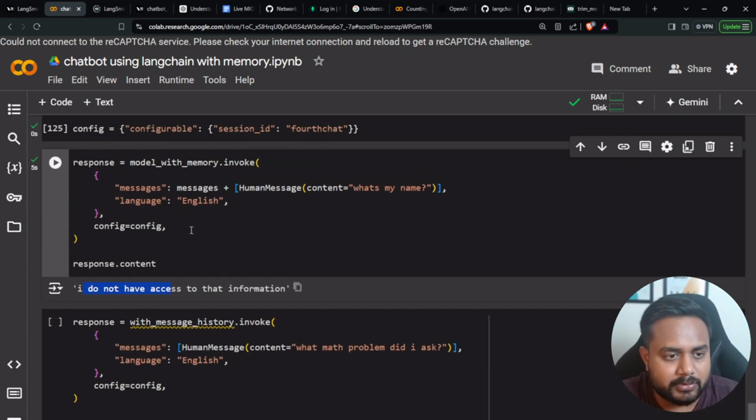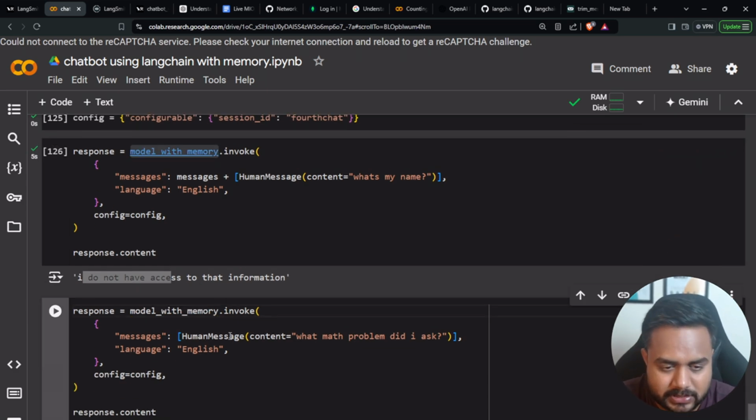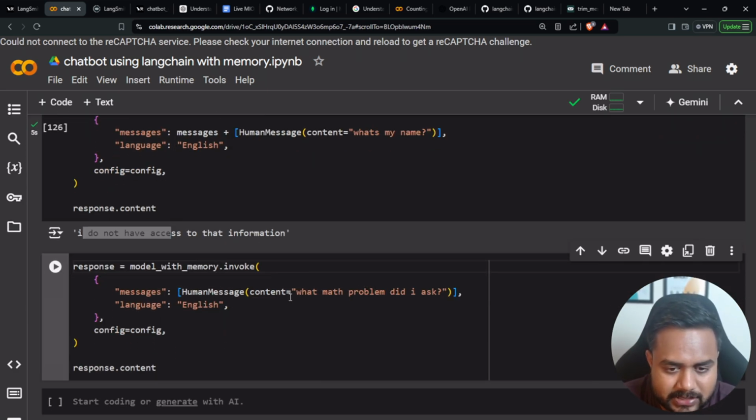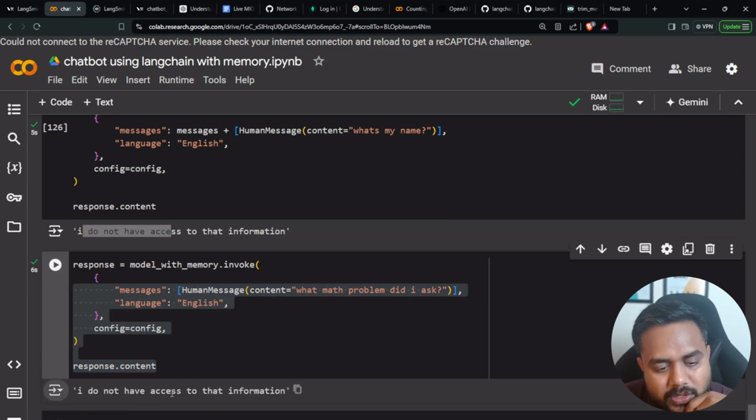Now let me do one thing. Let me take this particular model over here, and here I am going to paste it. Now see, model.invoke, and I am asking what math problem did I ask. So here I am going to run it. Now you will find out guys. It is saying, just a second, so it is going to be executed. See, I don't have access to that information. Why is it saying this particular thing? Tell me.